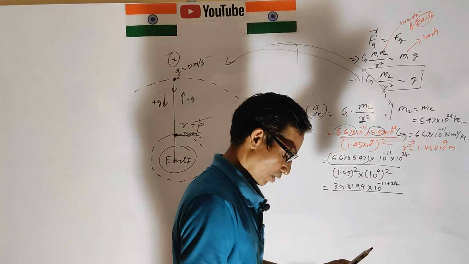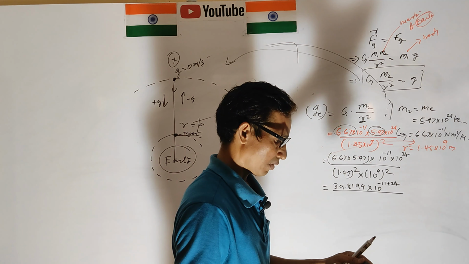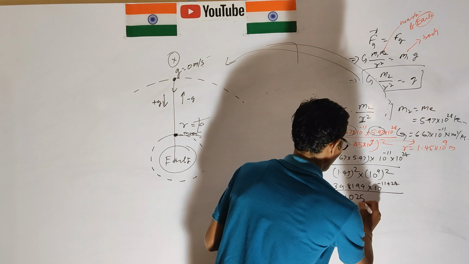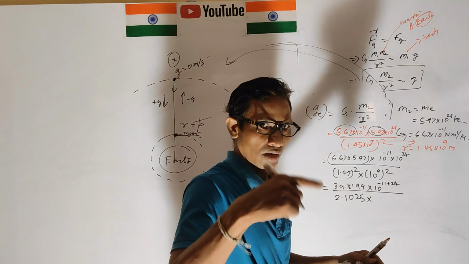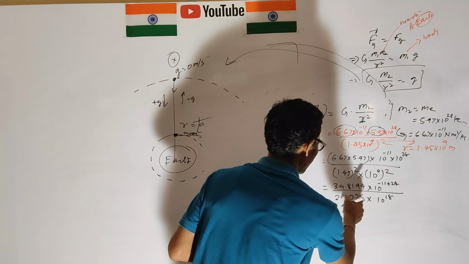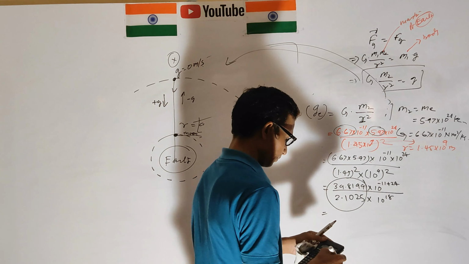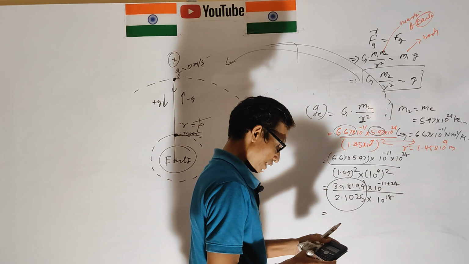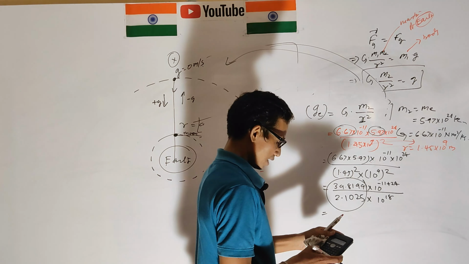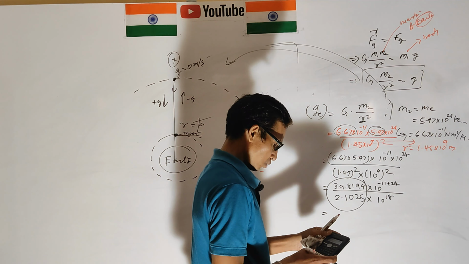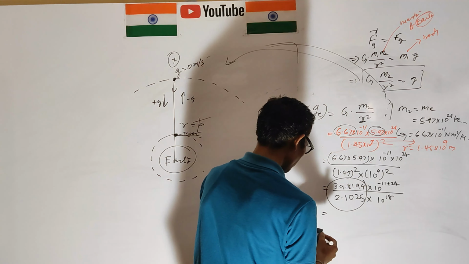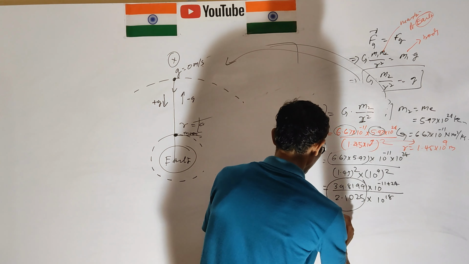And this is 1.45 squared, 1.45 multiplied by 1.45, which is 2.1025, into 10 to the power 9 squared, which is 10 to the power 18. Now the simplification: 39.8199 divided by 2.1025. Okay, how much is this?